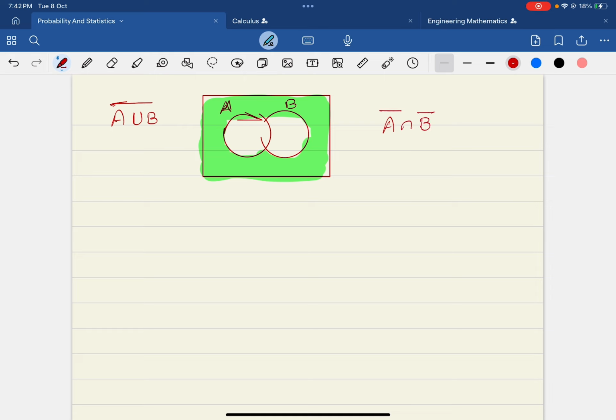That means the complement of A intersection the complement of B is denoted by A union B whole bar, or A bar intersection B bar. This is about the set theory concepts.